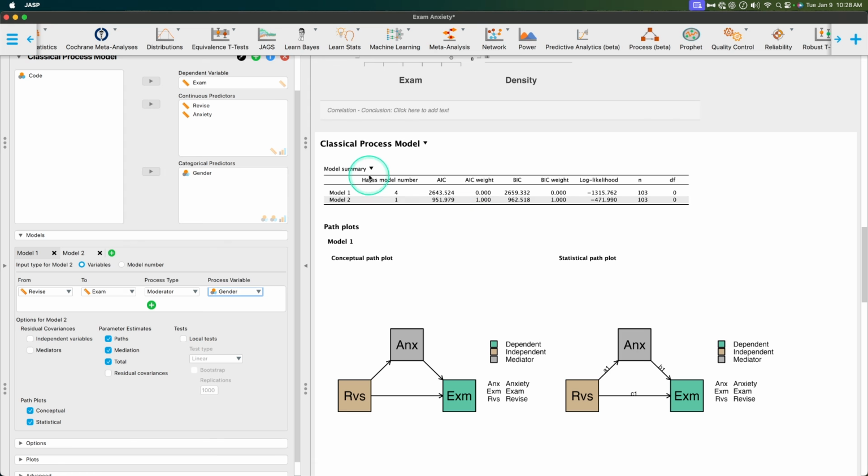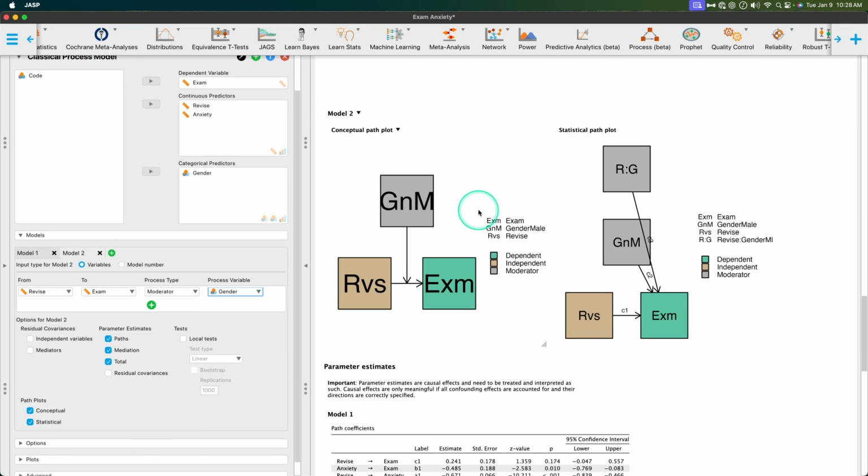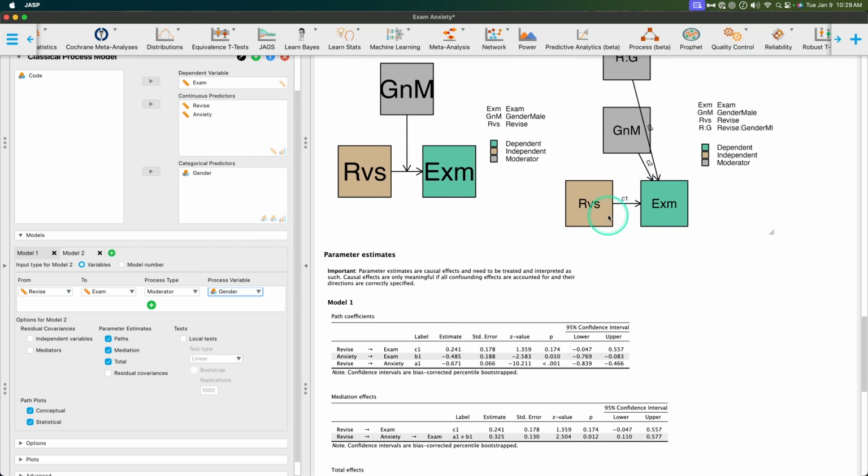Here's model 2. I guess it puts it all together. So okay, model 2 is actually Hayes model number 1. Okay, great. So here is what the paths look like, right? So revising to exam, and we're going to be basing this on if somebody is a male. And then over here we have revised by gender male. So we have C1, C2, and C3. So do these impact exam? Let's take a look at our path coefficients. So C1 is just the direct effect.